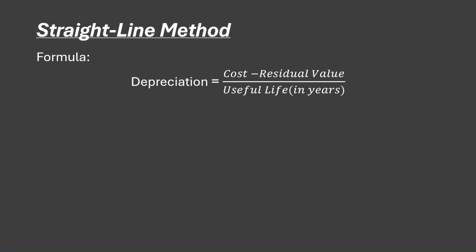So if we were to do an example right now, if we bought a car for 300,000, and after 5 years, the car is basically going to have a residual value of 50,000. So after 5 years, it's going to have 50,000, right? So then you also have to divide by 5. There you see that you're going to have 250,000 divided by 5. And obviously, we now know that depreciation is going to be 50,000 per year, right?